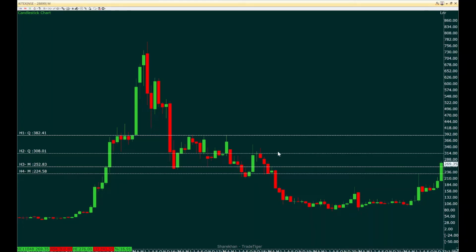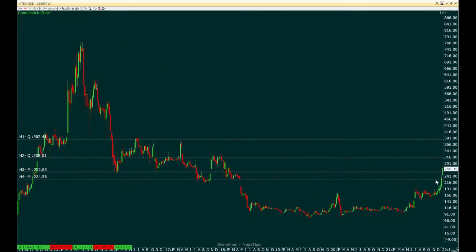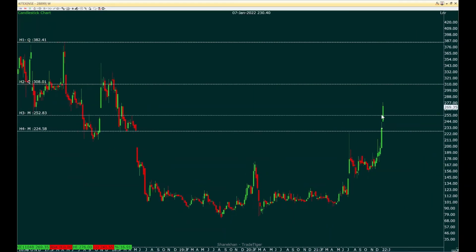which may hold the price to a level. It may not push the price down because this area is not so great in terms of the structure, but it may still hold the price and make it sideways. So if something happens like this, what we can expect here in the weekly chart is that it can create a kind of flag structure where we can see that price goes up here, reacts to this area, and then tries to go down or become sideways before it can resume the up move.